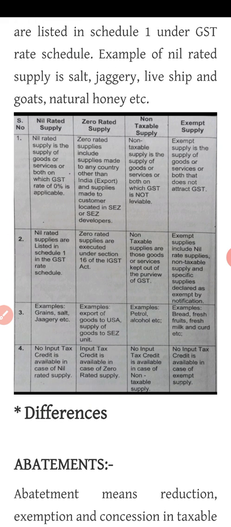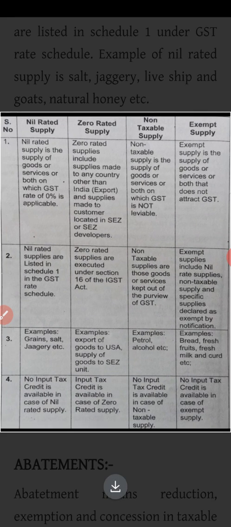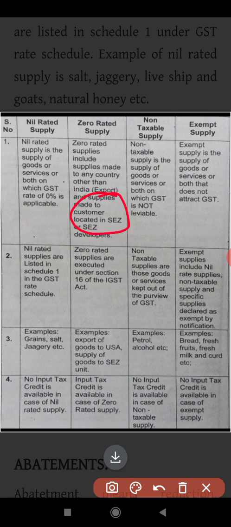The first one is the meaning. Nil rated supply means goods and services on which 0% tax is applicable. Zero rated supply means whenever there is export of goods and services, or whenever you supply goods and services to a special economic zone. Non-taxable supply means supply on which GST is not leviable. And exempt supply means supply which does not attract GST.